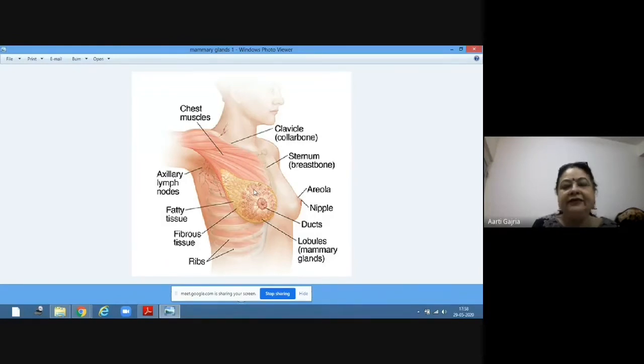And then these ducts go to mammary tubules, to mammary duct, to ampulla, and ampulla to ultimately the lactiferous duct. And this lactiferous duct is below the nipple from where the milk is sucked out.